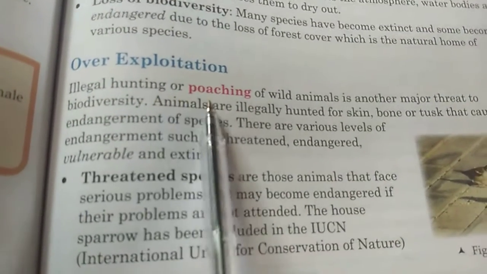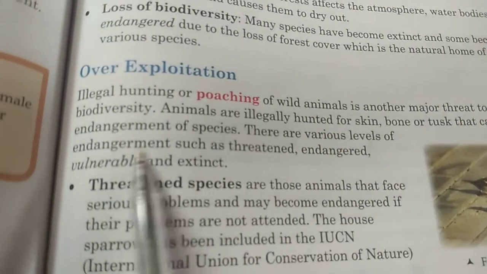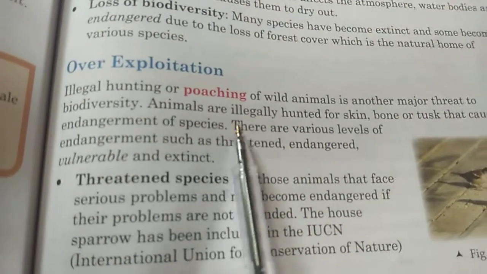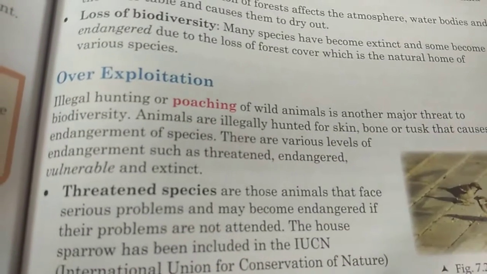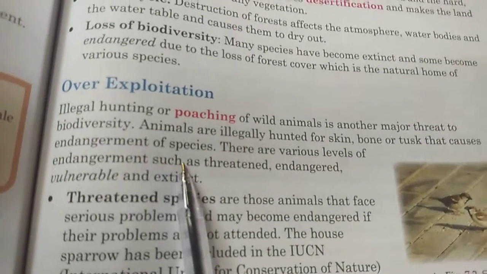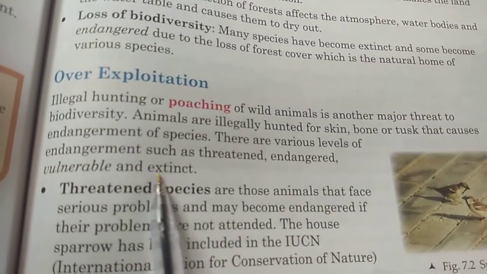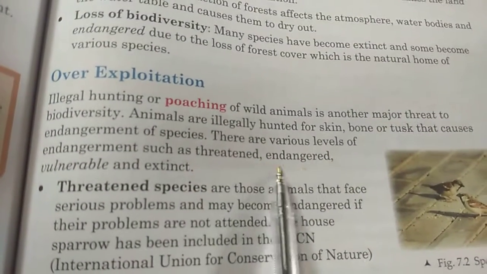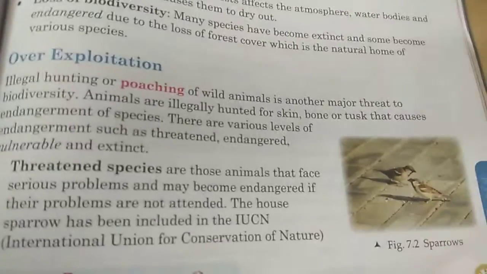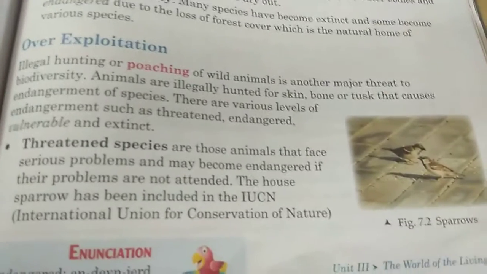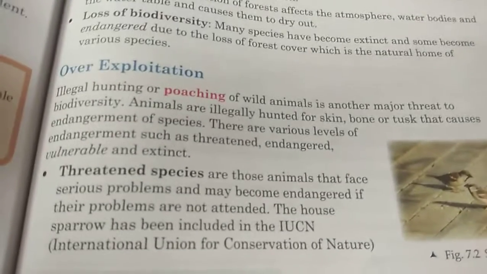Illegal hunting or poaching of wild animals is another major threat to biodiversity. Animals are illegally hunted for skin, bone, or tusk, thus causing endangerment of species. There are various levels of endangerment such as threatened, endangered, vulnerable, and extinct. Now, one is deforestation, the reason for the spoilage of the biodiversity.